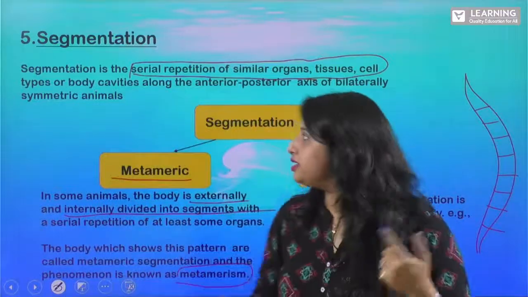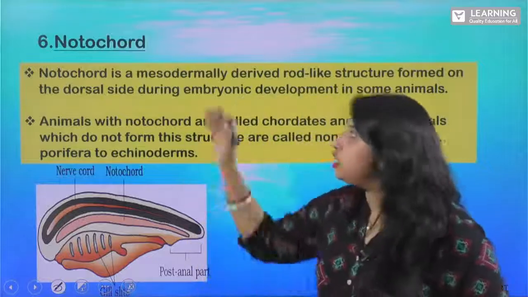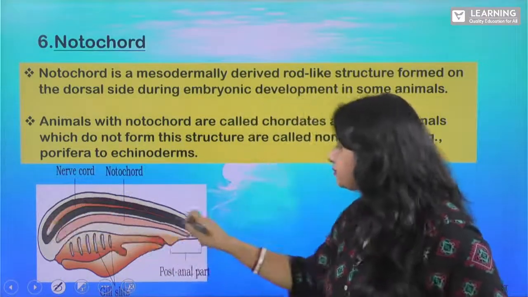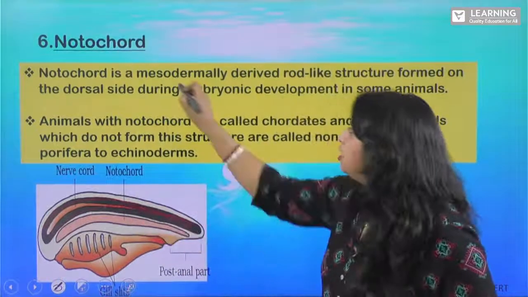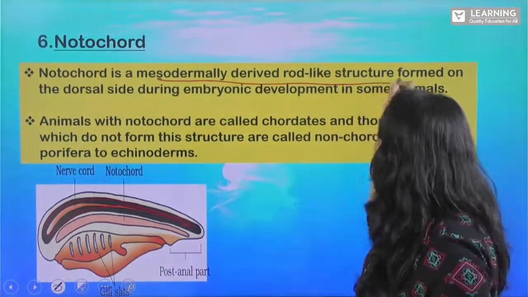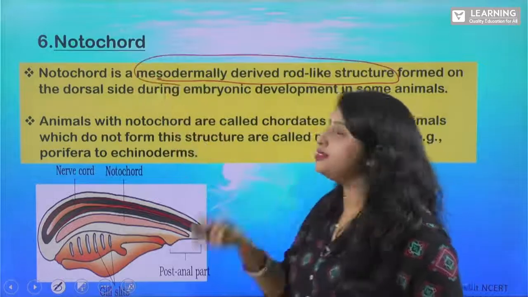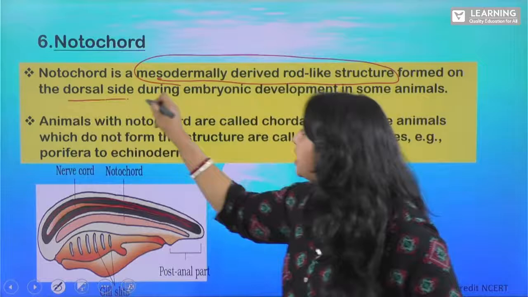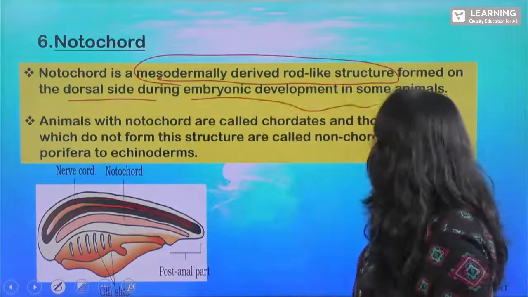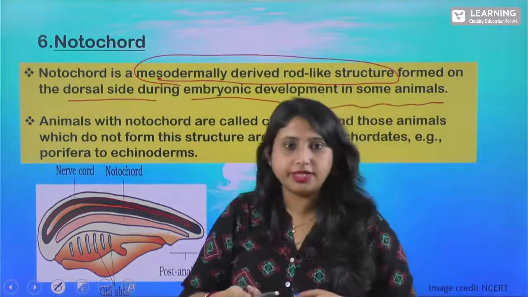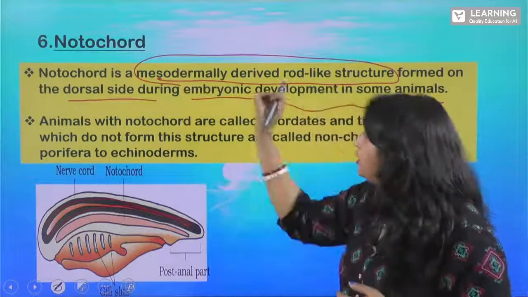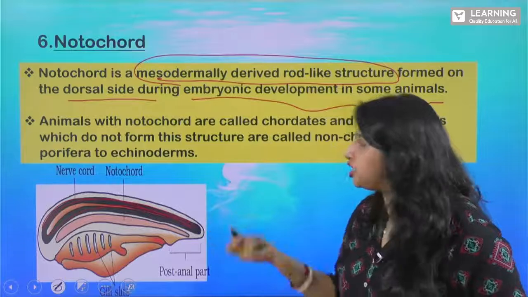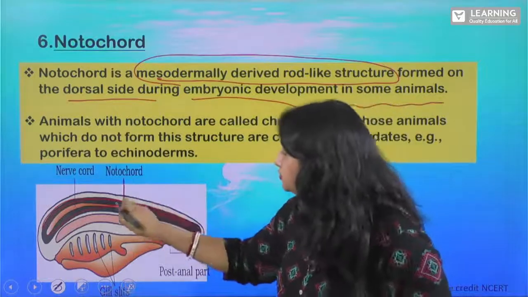And the last one is your notochord. What is this notochord? You can see in this picture. It is a mesodermally derived rod-like structure. So notochord is nothing but a rod-like structure on the dorsal side during embryonic development in some animals. So it looks like a rod-shaped structure, isn't it? So this is your notochord.